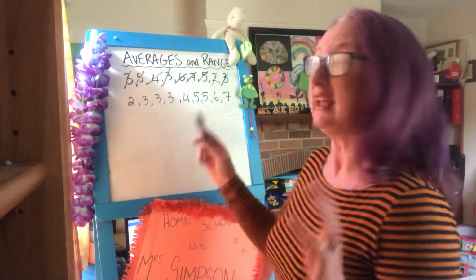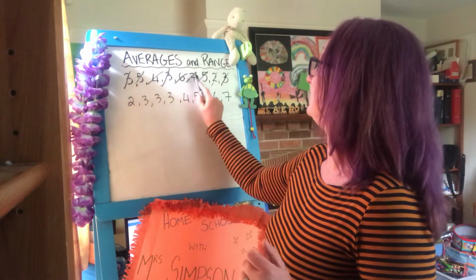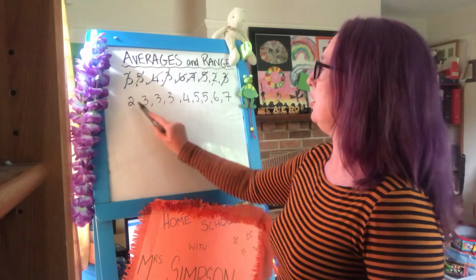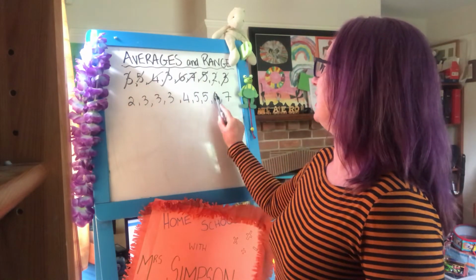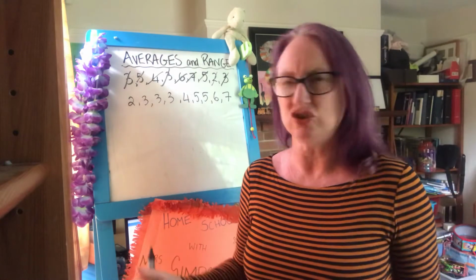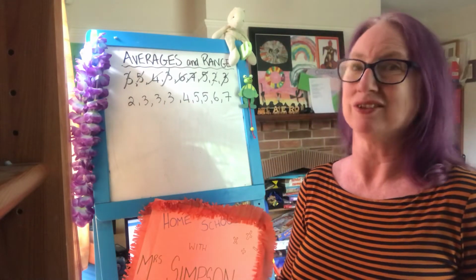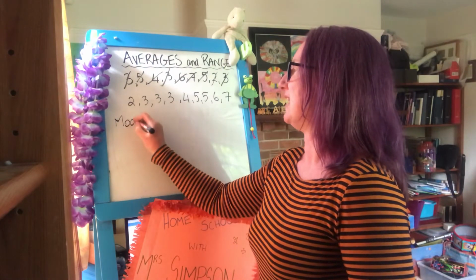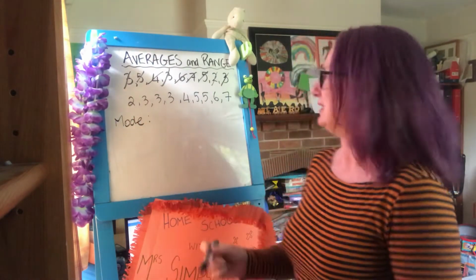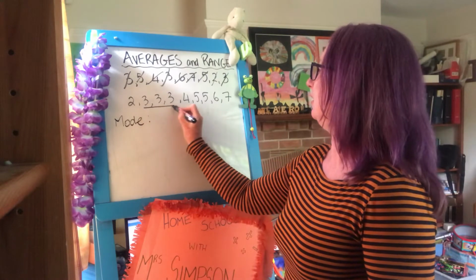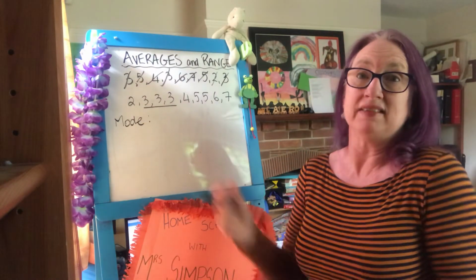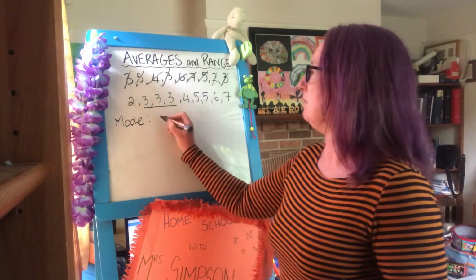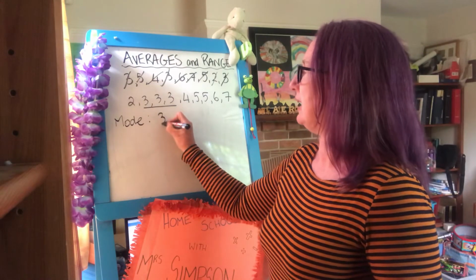To triple check, count them up. 1, 2, 3, 4, 5, 6, 7, 8, 9 scores. So always just check and make sure that you haven't left anything out, because you don't want to be doing this whole thing again. So the mode now stands out and is easy to see. We've got 3 3s and there's not 3 of anything else. So the mode is 3.